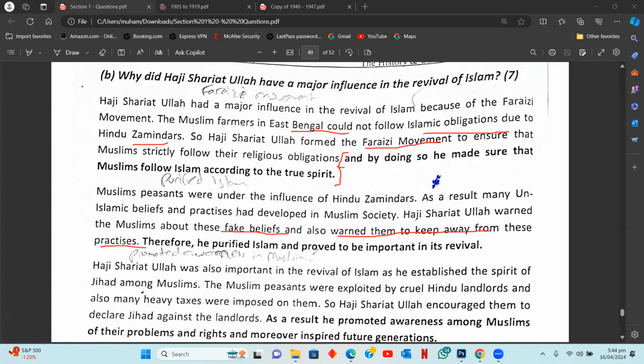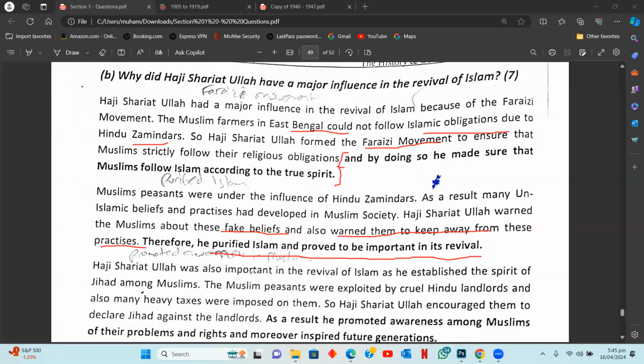So he purified Islam this way, by teaching the poor Muslim farmers to rise up against the cruel Hindu zamindars who were trying to impose their influence over the poor farmers, right? So why was he important? Because he purified Islam and proved to be an important personality in its revival.